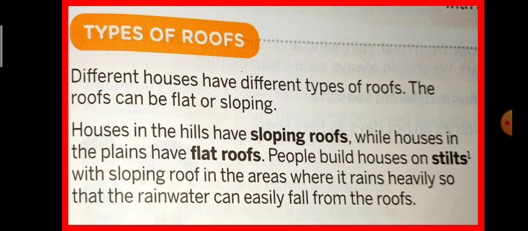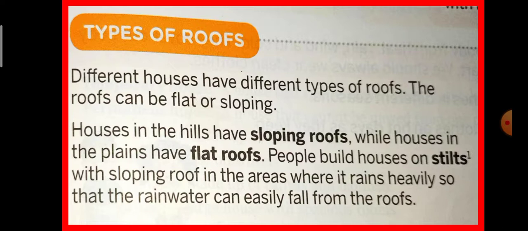Now see, the next heading, which is the last heading of this video, is types of roofs. Different houses have different types of roofs, and the roofs can be flat or sloping. So we are going to discuss the different types of roofs. Houses in the hills have sloping roofs. I am going to show you the picture, then you will understand what sloping means. While houses in the plains have flat roofs.